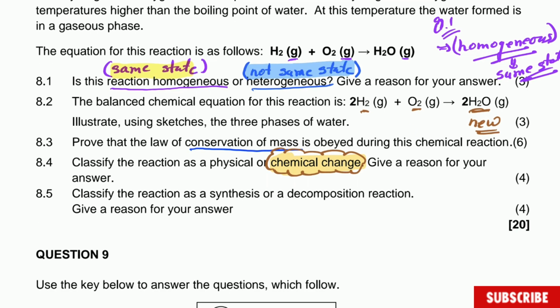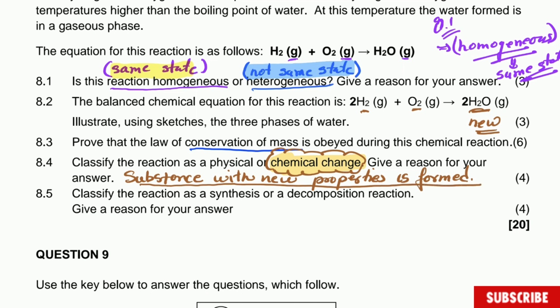So we are going to quickly write here: chemical change, because a substance with new properties is formed. It's very, very simple.